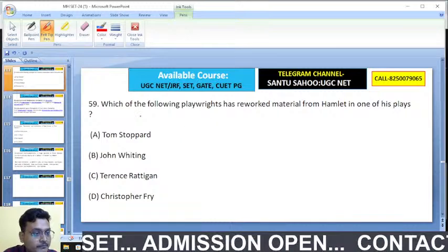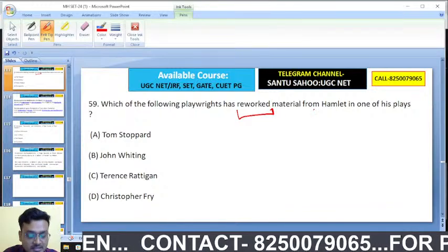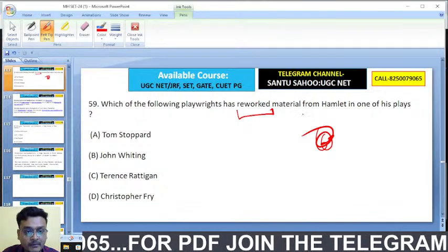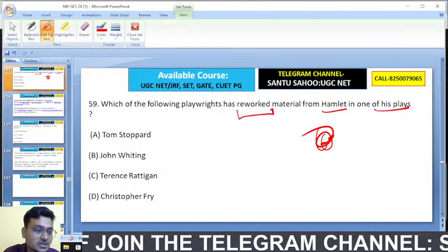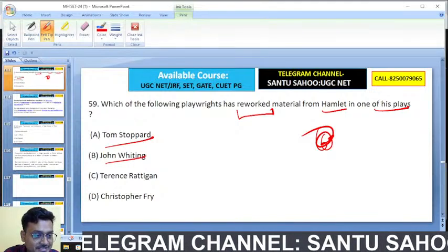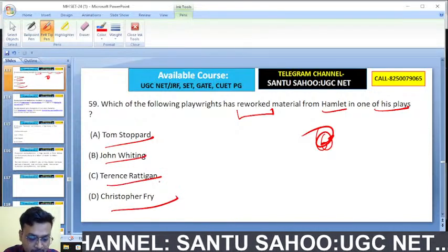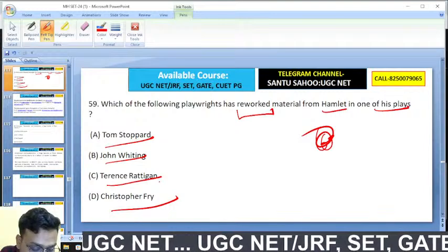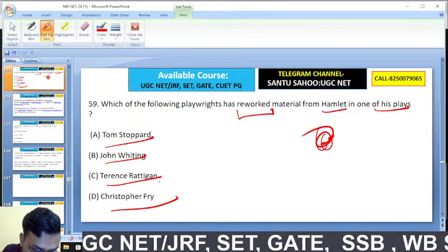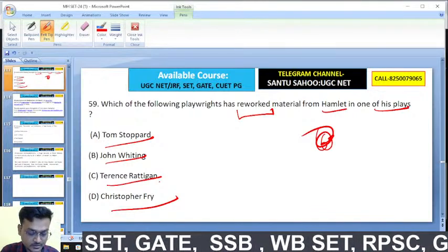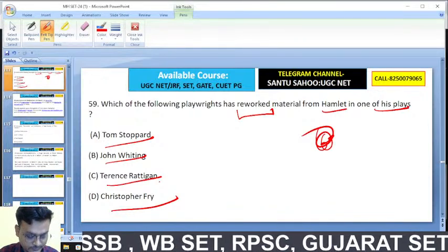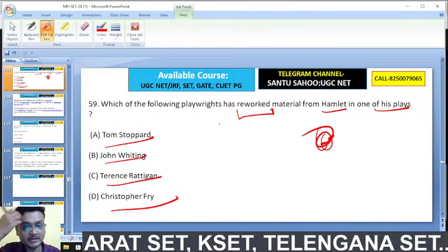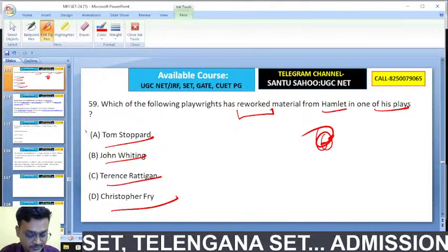Question number 60 will be very important. Which of the following playwrights has reworked material from Hamlet in one of his plays? Tom Stoppard, John Whiting, Terence Rattigan, Christopher Fry. What would be the right answer here? Exactly, Saurabh, well done. That is Tom Stoppard.